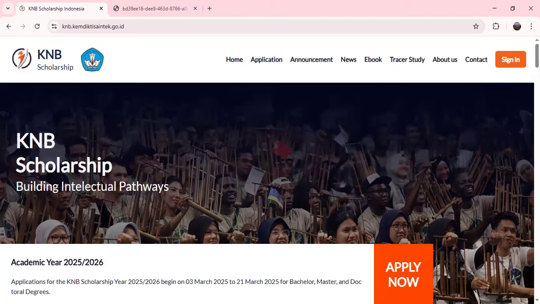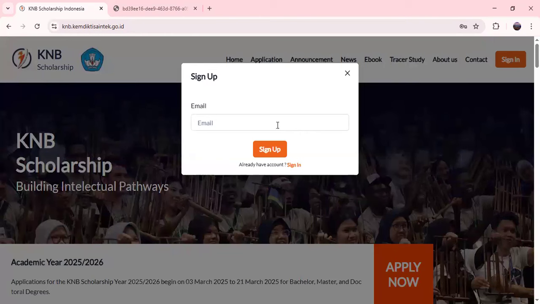So you have to click on apply now. Here you have to put your email, and after that click on sign up. Once you do that, you will get an email in your inbox. There you will verify your email, and once you click on that link, a new dialog box opens.